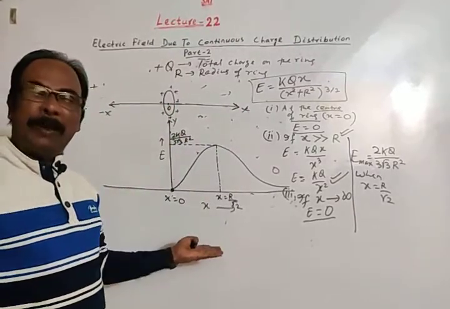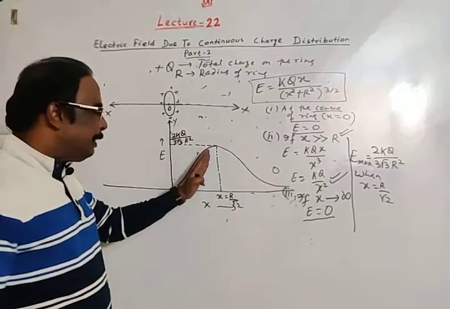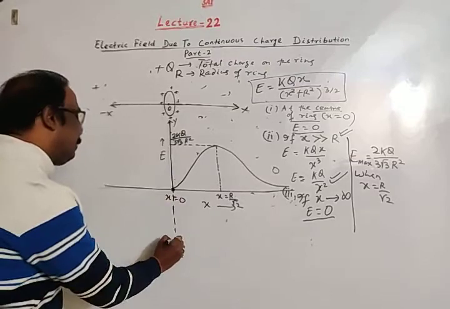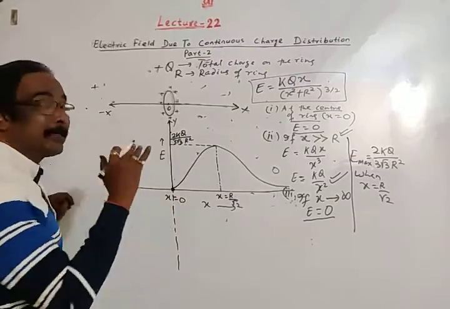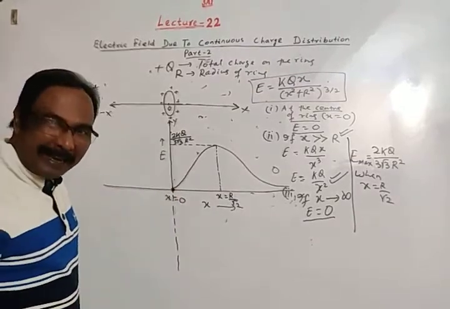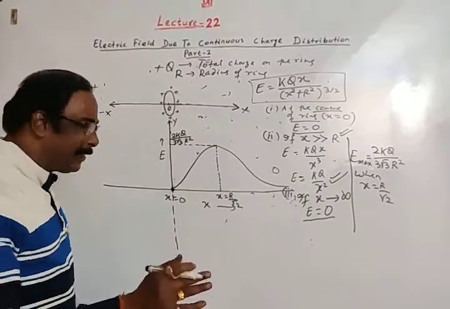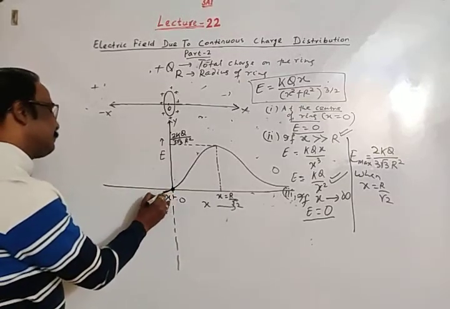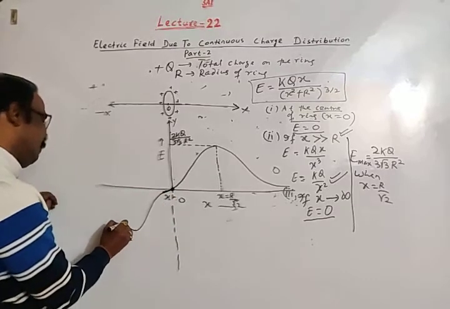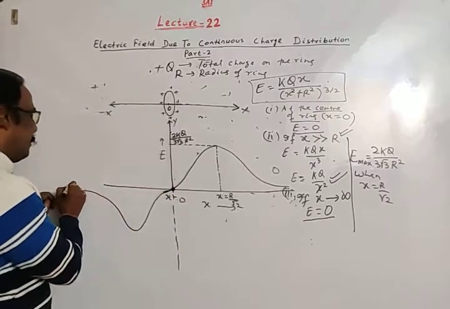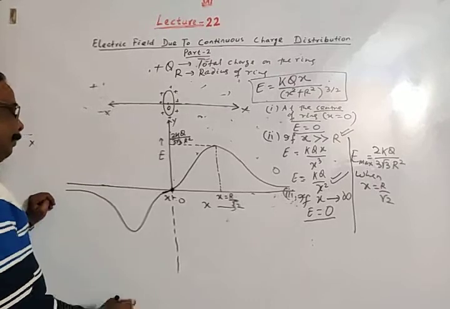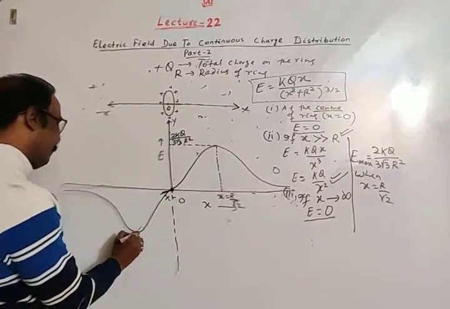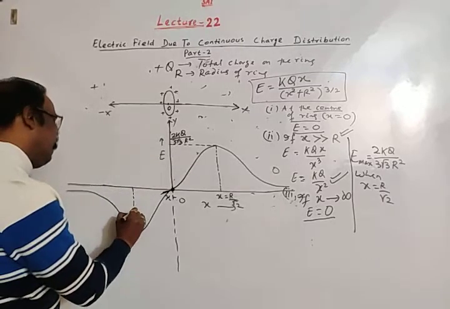Electric field is vector quantity. This is positive. Along negative x-axis, the variation of electric field will be similar but opposite in direction, negative. Thus we may do like this. This is maximum electric field.